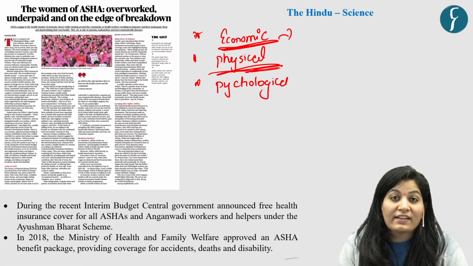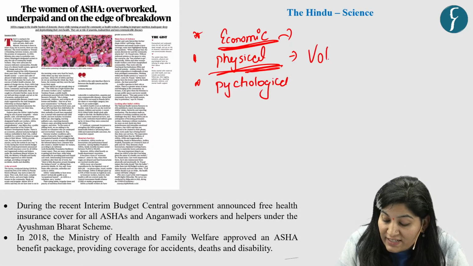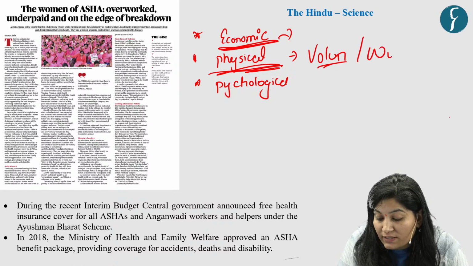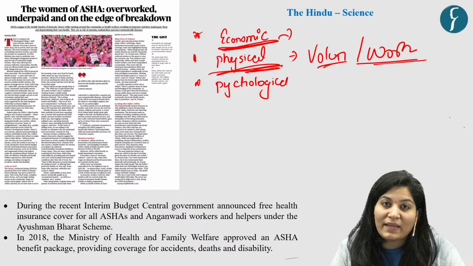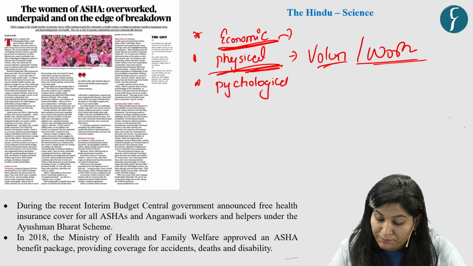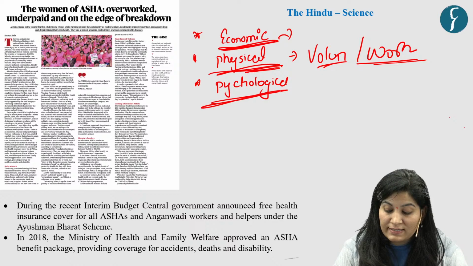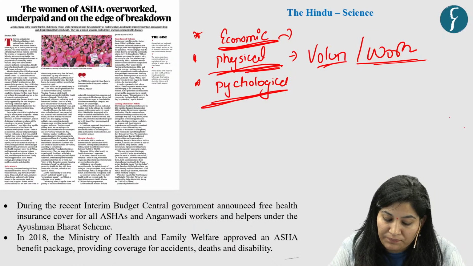So they are recognized as volunteers and not as workers. So it basically devoids them of the basic rights of a dignified life. Now, third is psychological violence.